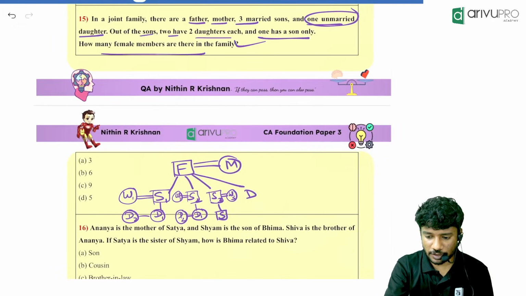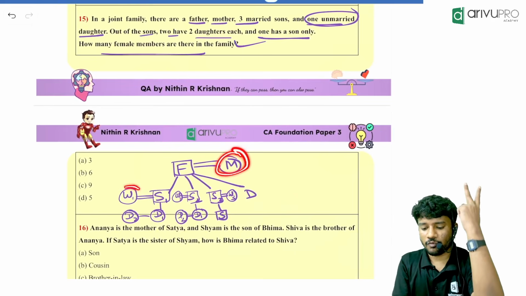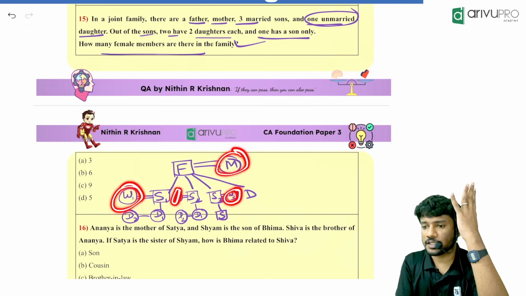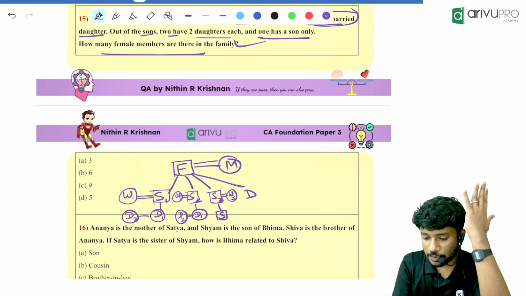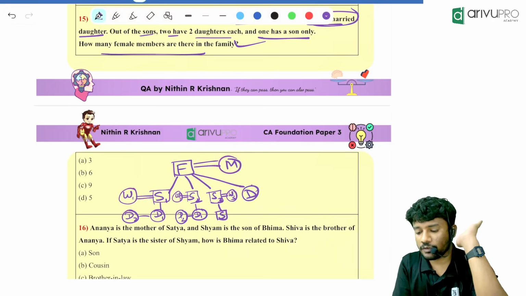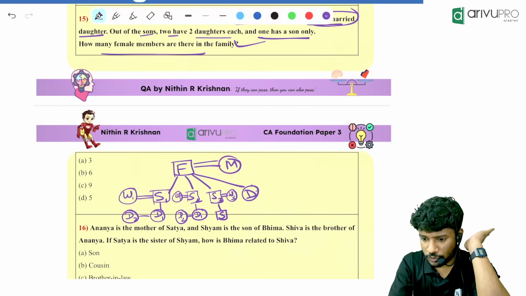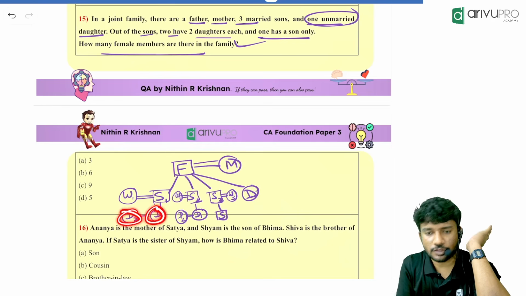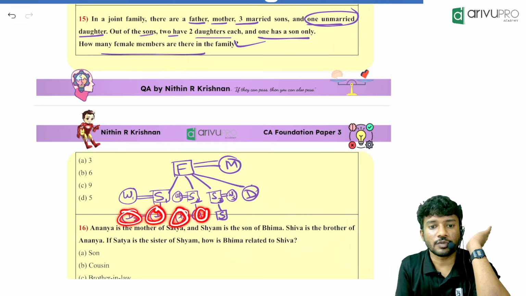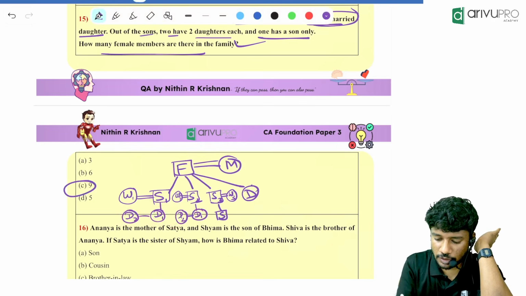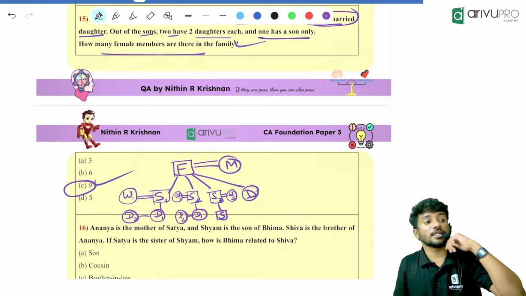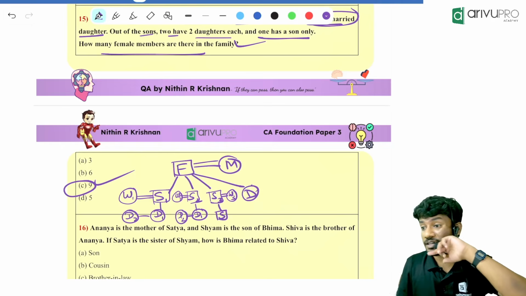How many are there in total? You tell me. Mother is there. Wife 1, wife 2, wife 3. Then daughter is also there. That means 5 are there. Then who all are remaining? Daughter 1, daughter 2, 7. Daughter 1, daughter 2, 9. So in total, how many females are there? 9 females are there in the family.